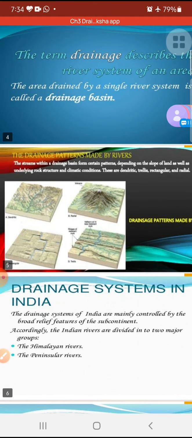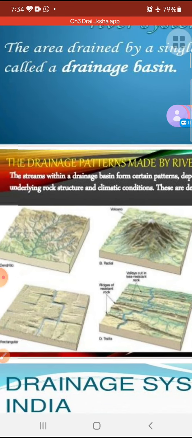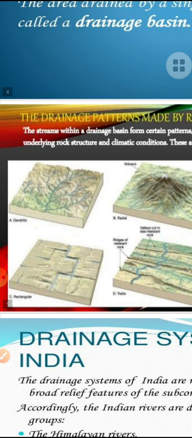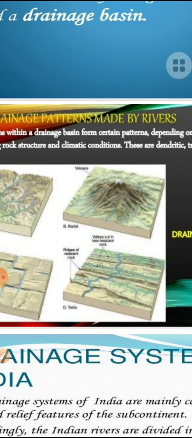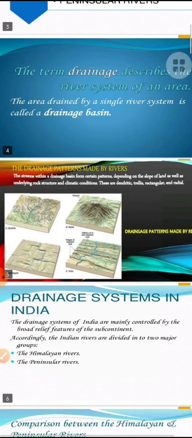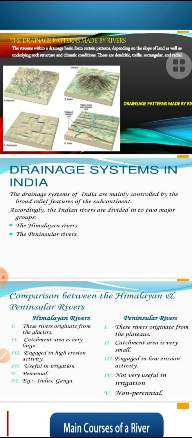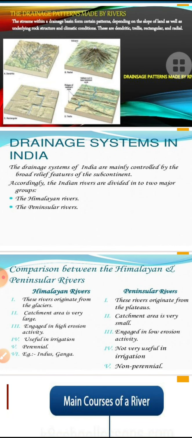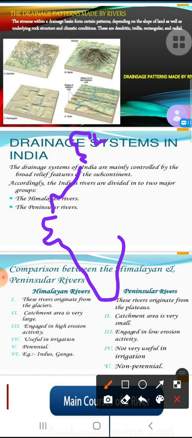After this, you see that there are different kinds of patterns made by the rivers, like here: dendritic, rectangular, then radial, and then trellis. These are four. The drainage system in India is mainly controlled by the broad relief features of the subcontinent region. Subcontinent, when you see in India, we see that the rivers which are part of India are generally flowing in some area which is